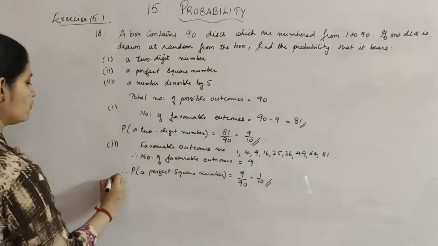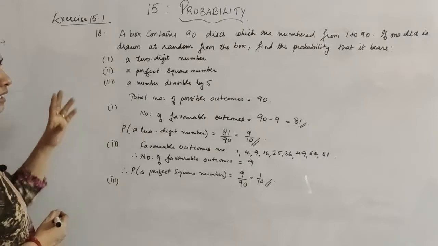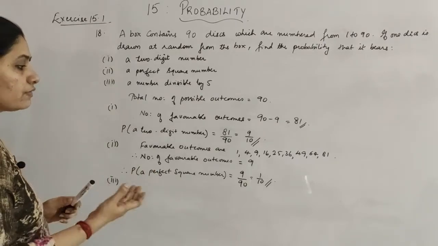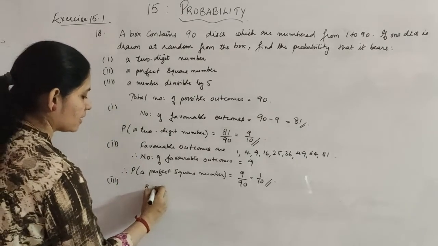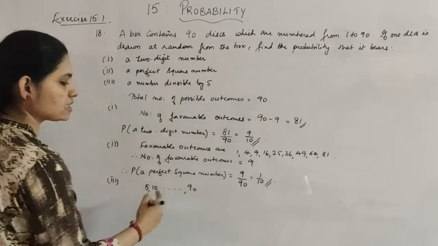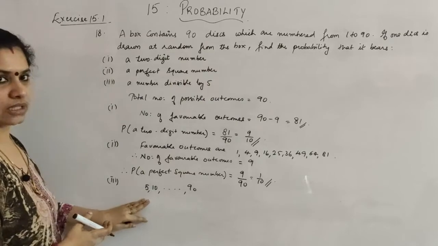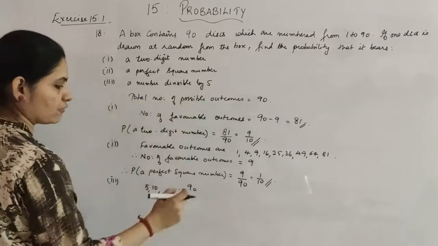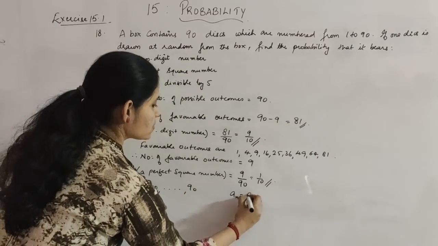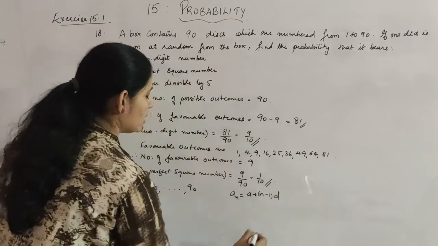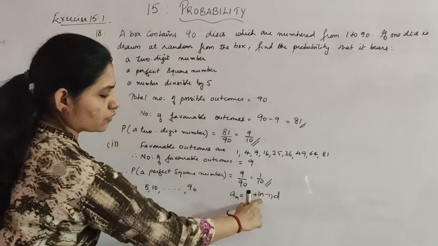Okay. Now for the third case, a number divisible by 5. Now again it is starting from 1 etc. So the first number which is divisible by 5 will be 5, then 10, like that, you will get till 90. So 90 will be the last number. So you can find out how many will be lying in between as a multiple of 5, or which is divisible by 5. You can just use your formula, which is an is equal to a plus n minus 1 into d, where d will be 5, a is 5 and an is 90. That will give you what n is equal to.